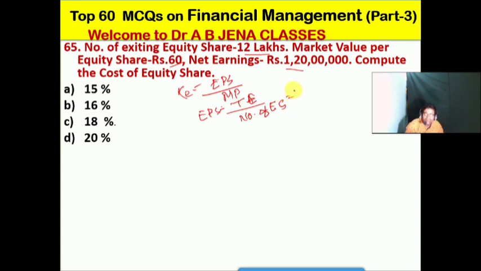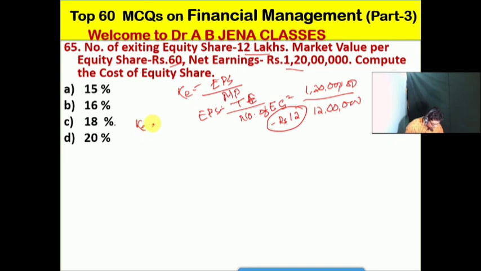Total earnings is 1 crore 20 lakhs divided by the number of equity shares, 12 lakh. After that, this is rupees 12.